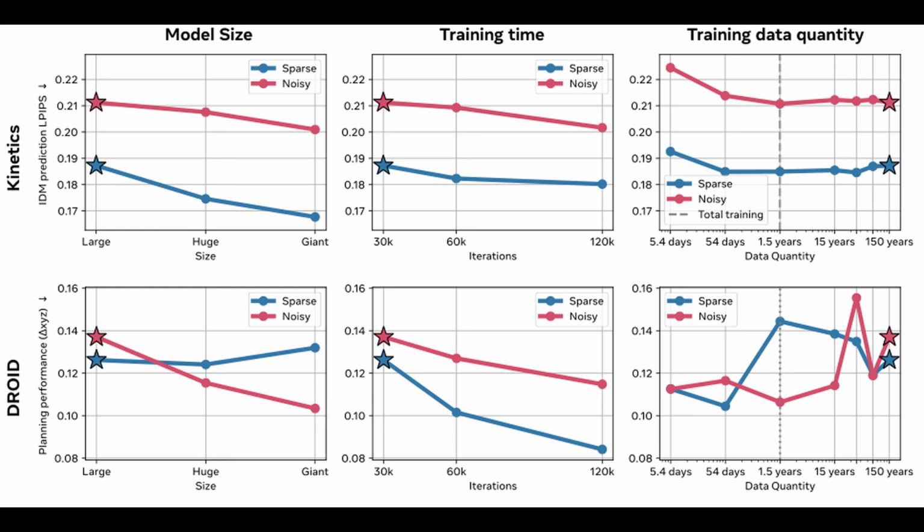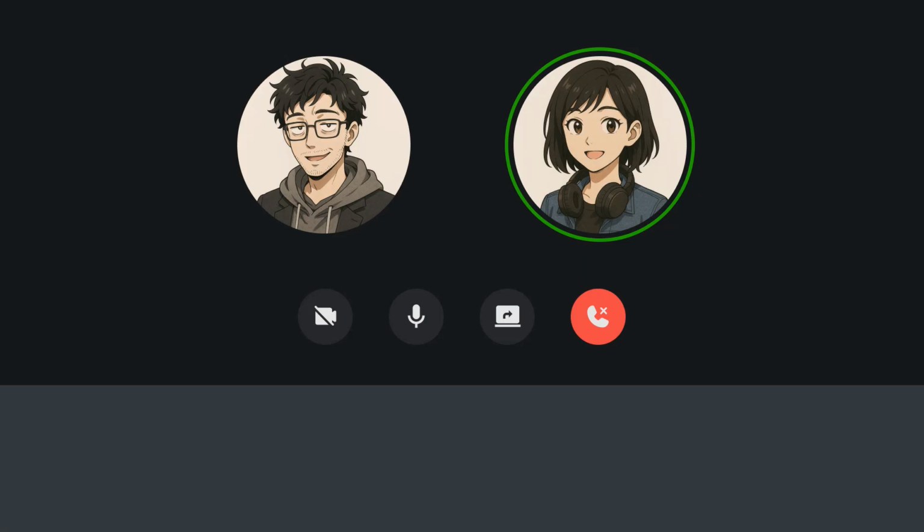For all three scaling axes, they were able to obtain improved performance on natural videos, top row. And when measuring performance on planning tasks, bottom row, they saw similar trends, with the clearest improvements coming from training longer. What's interesting is that they found a lack of correlation between prediction error on in the wild videos and the quality of rollouts when using the controller.